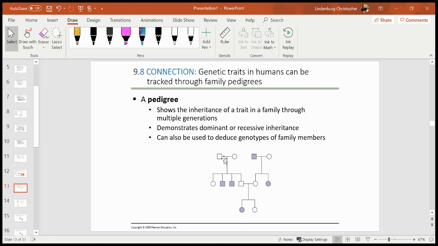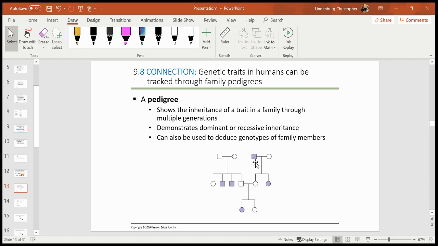And so a pedigree is set up like this, where you look at two parents and their offspring. The squares are supposed to be male, the circles are supposed to be female. And then the shaded shapes, that doesn't mean that they have dominant or recessive alleles necessarily. All it means is that they're showing the trait that you are interested in.